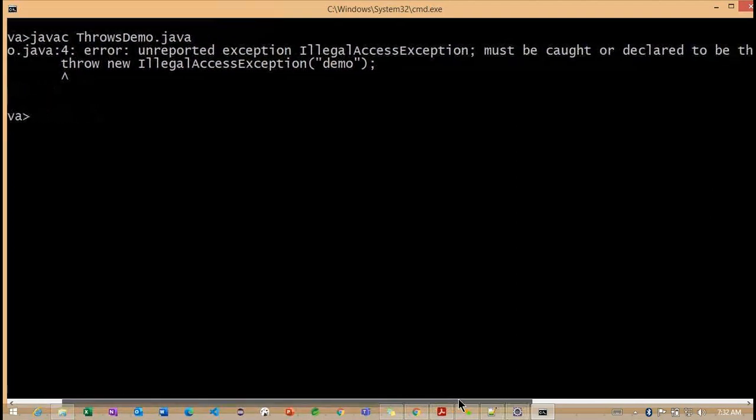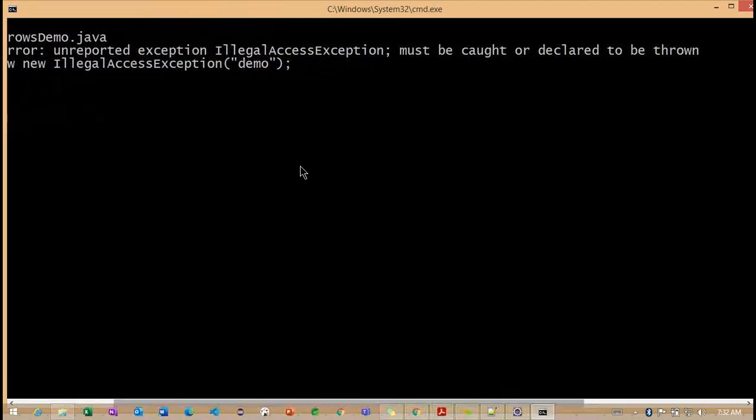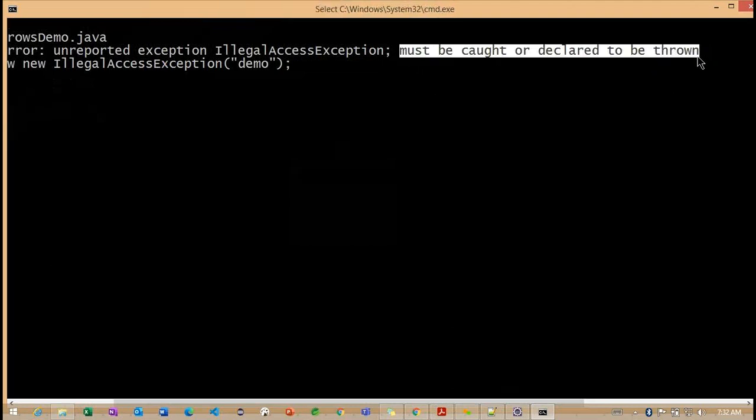Now you can read this particular message, and you'll get an idea of what exactly it is providing. It must be caught or declared. So what you understand? It must be caught means we need to write try and catch.